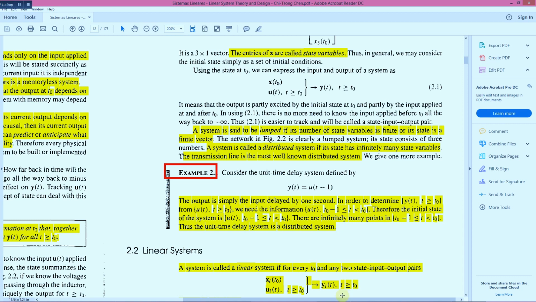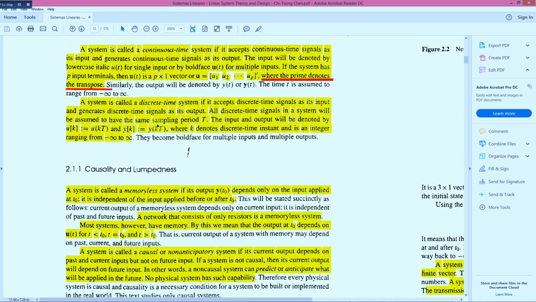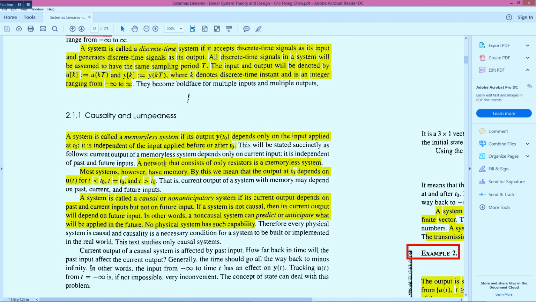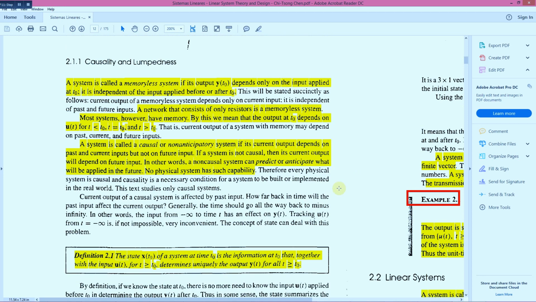So far we have discussed continuous and discrete time signals, memoryless and memory systems, anticipatory and non-anticipatory systems, and the state of the system.